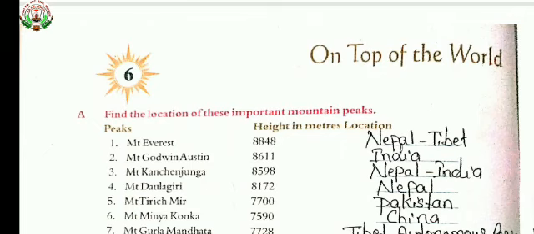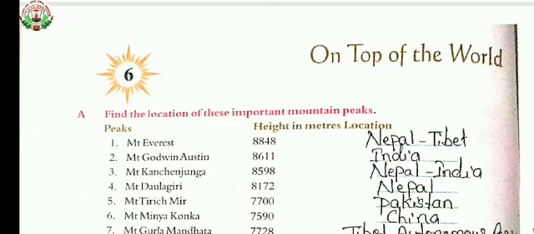Then the second one, Mount Godwin Austen. Its height is 8,611 and it is found in India. Third one, Mount Kanchenjunga. Its height is 8,598 and it is found in Nepal, India. Then the fourth one is Mount Dhaulagiri. Its height is 8,172 and it is located in Nepal.